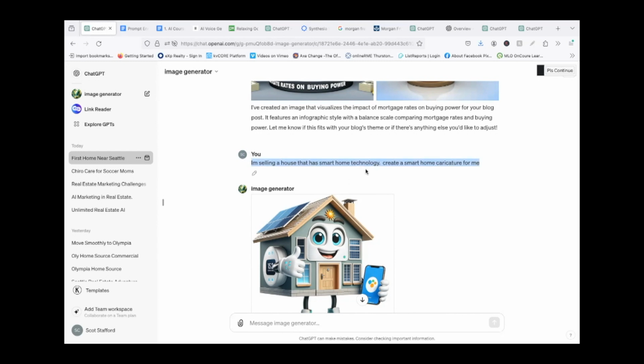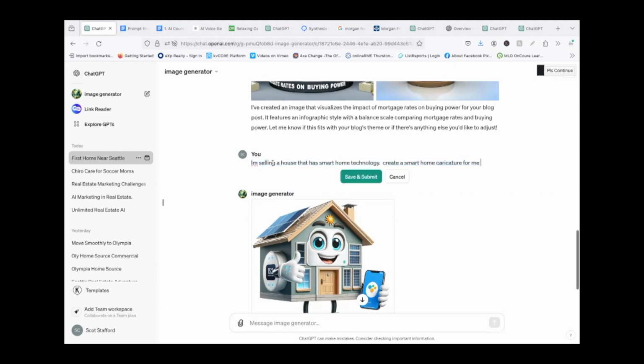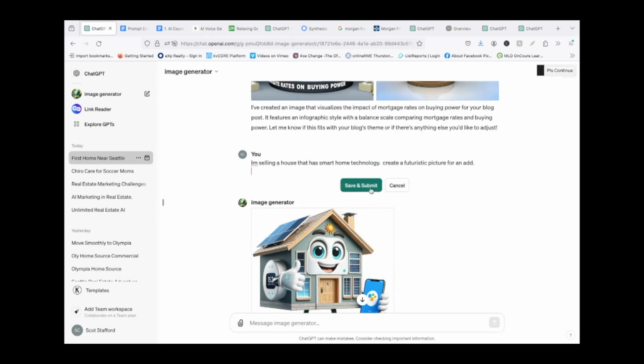You can copy and paste it and say create a futuristic image for me. Or you can go in and edit it. So I'm going to go in here and show you the edit function. You click on that little pencil here. So I'm selling a house that has smart home technology. Create a futuristic picture for an ad, let's say. And then you hit save and submit.